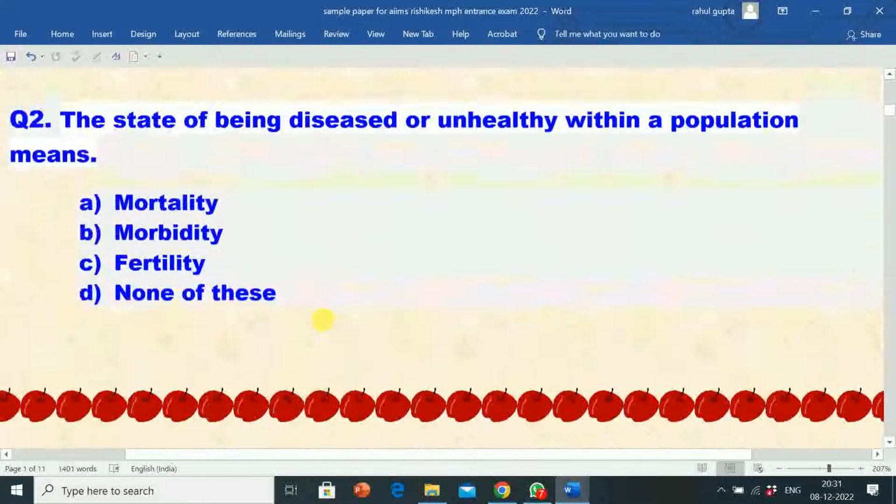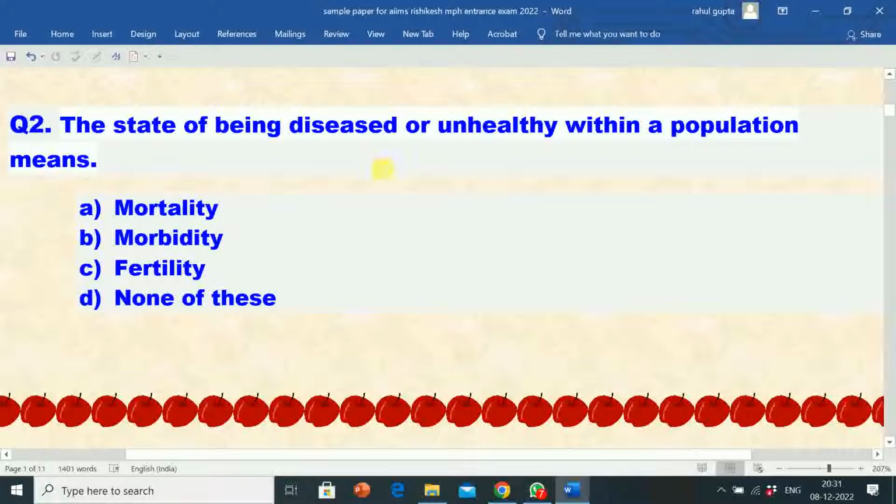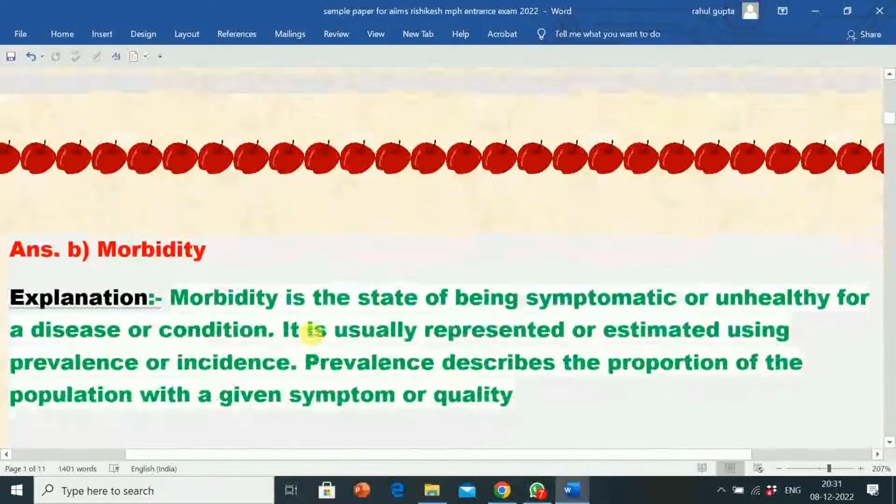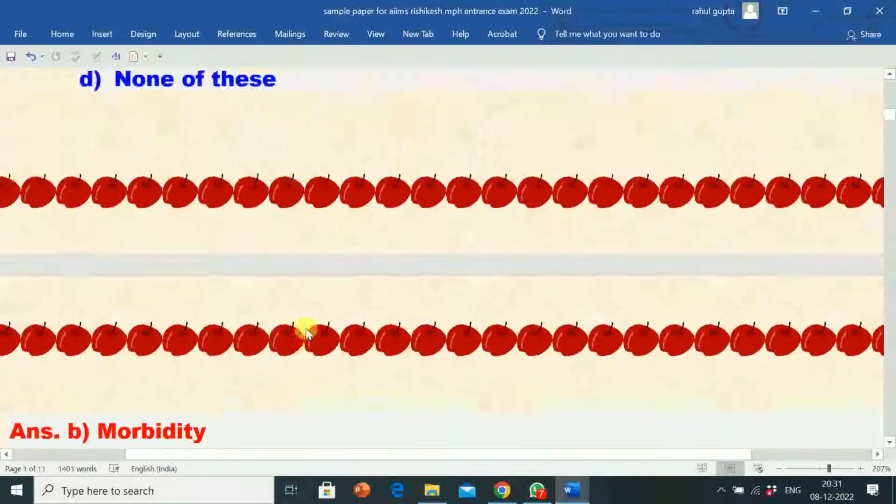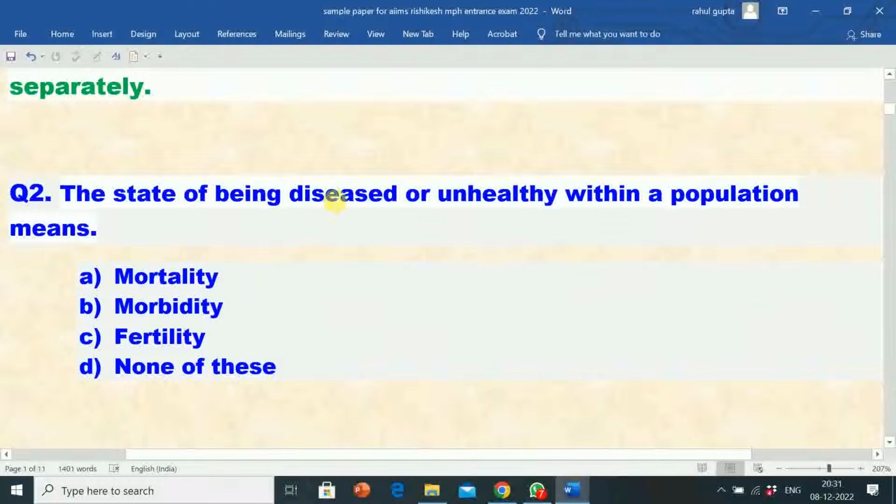Next, question number two: the state of being diseased or unhealthy within a population means? Option A: mortality, option B: morbidity, option C: fertility, option D: none of these. The correct answer is option B, morbidity. The state of being diseased or unhealthy within a population means morbidity.